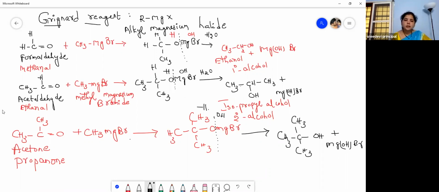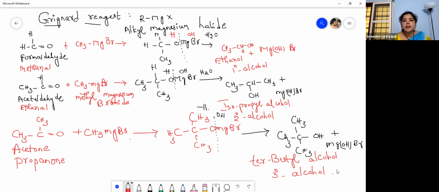MgOHBr. And what is the name of this? This is tertiary butyl alcohol. What alcohol, Nana? Tertiary. The carbon which is bonded with the OH group is linked with 3 alkyl groups. So tertiary butyl alcohol. And what is its nature? The name itself is telling that it is a tertiary alcohol. What alcohol? Tertiary alcohol. So is it not interesting? Yes, it is very interesting.